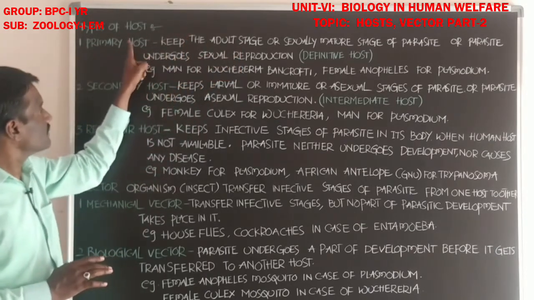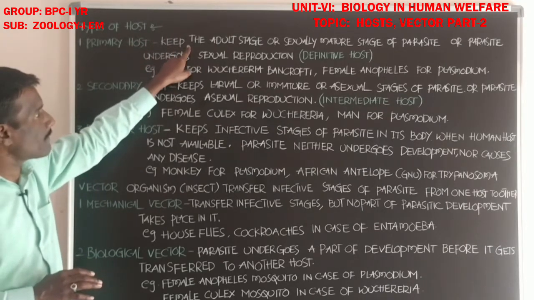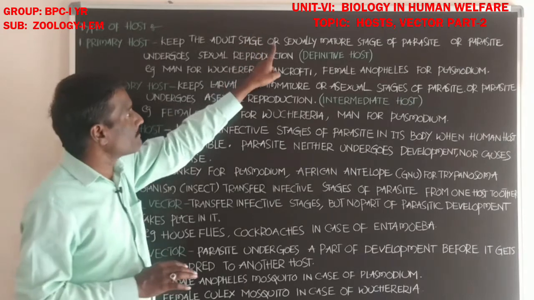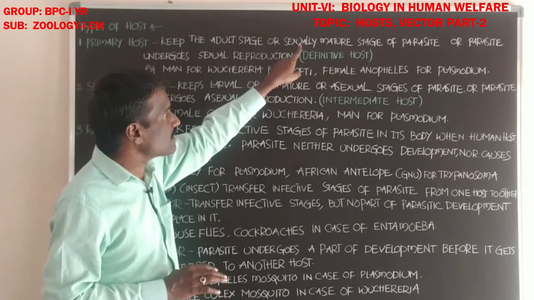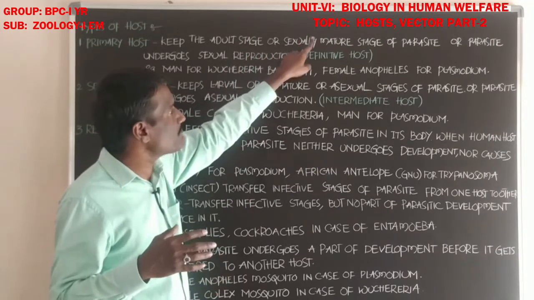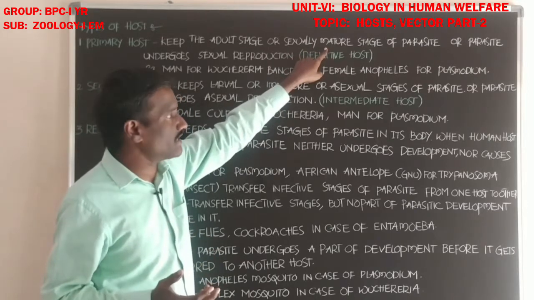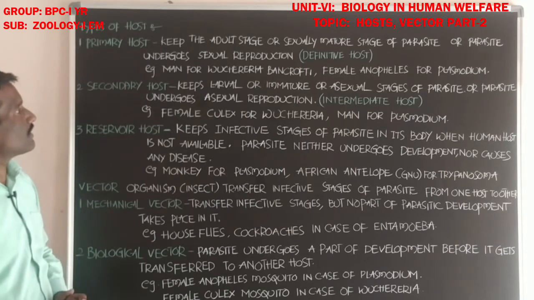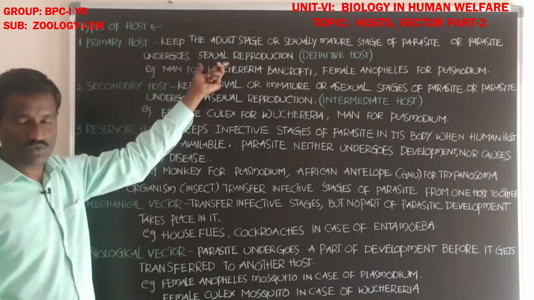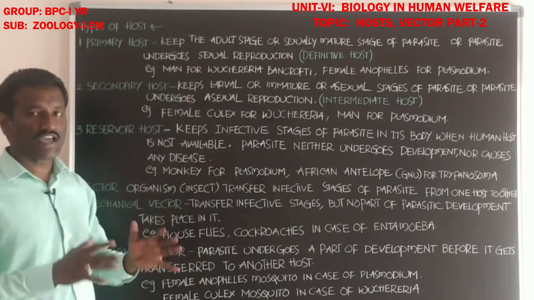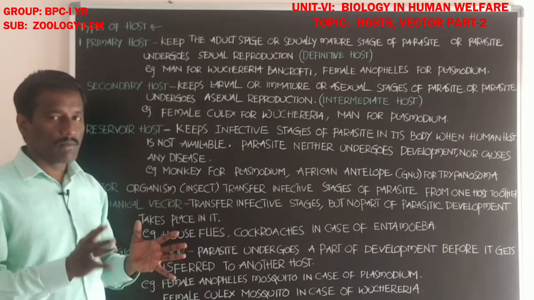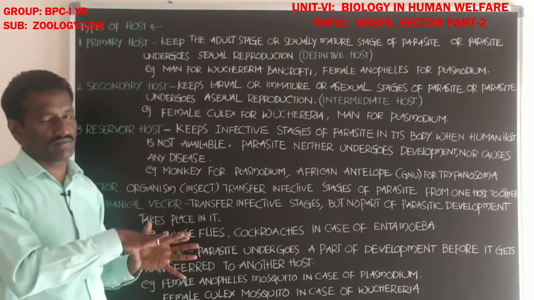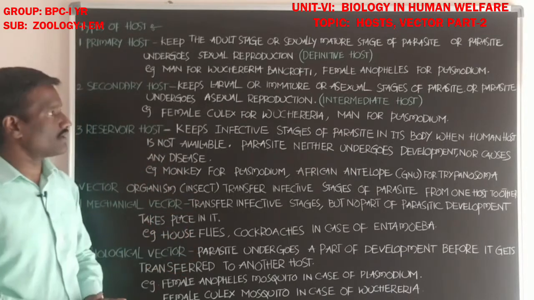In the primary host, the host keeps the adult stage of the parasite, the sexually mature stage of the parasite. It is also termed as the host in which the parasite undergoes sexual reproduction in its life cycle.